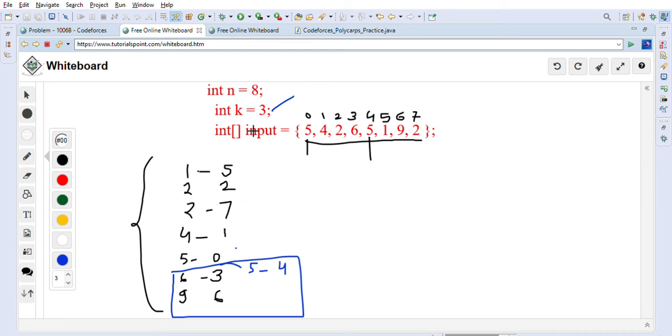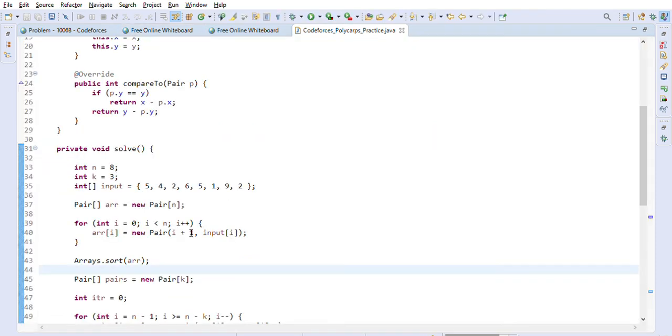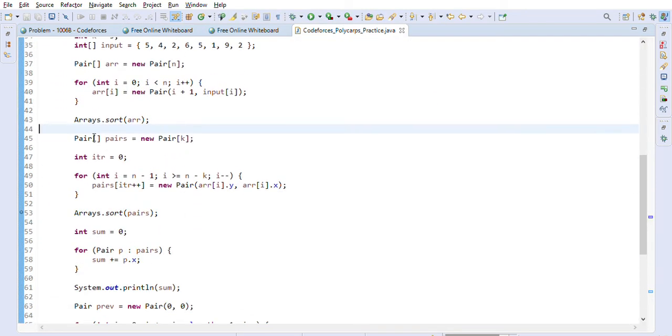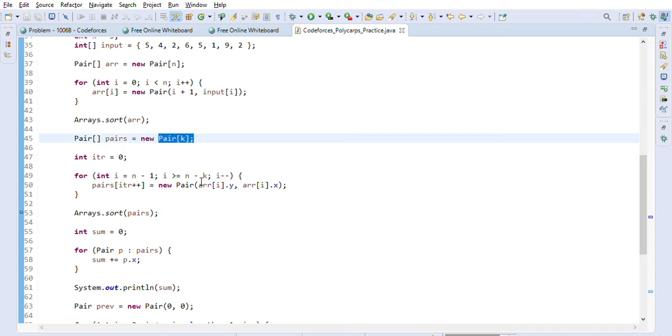After sorting, we will get the maximum at the end. So that's what we are doing first. After that we will create another array called pairs, and this holds only k pairs. For example, for 3 days we will create 3 pairs here, and we will take the last three.